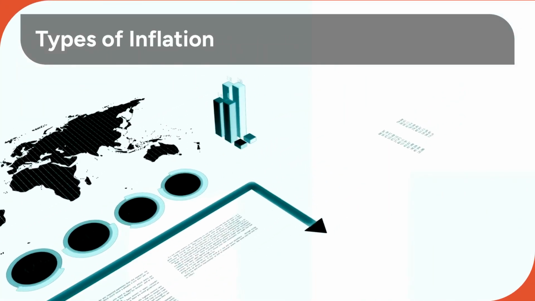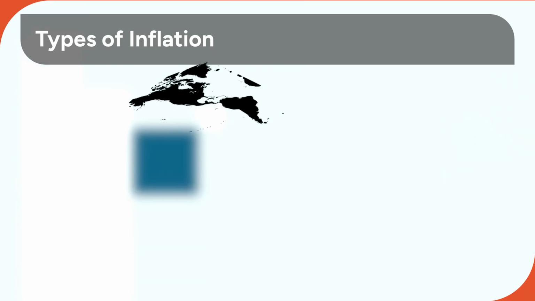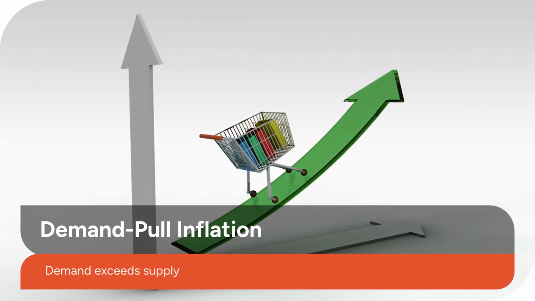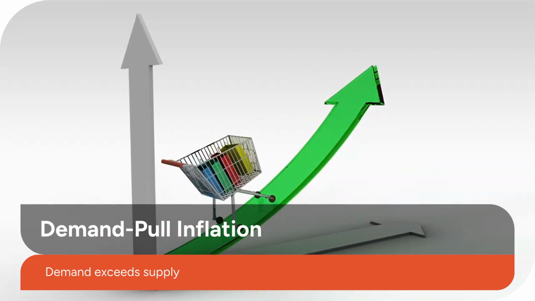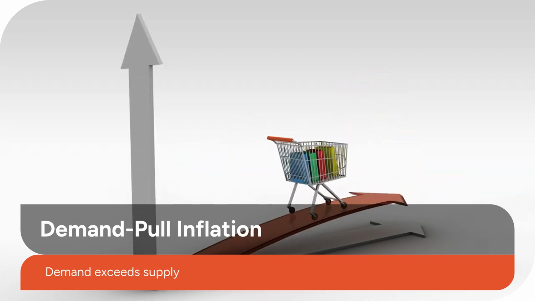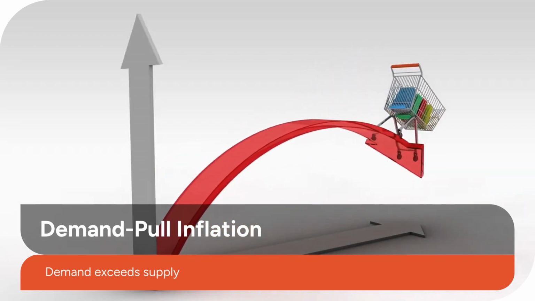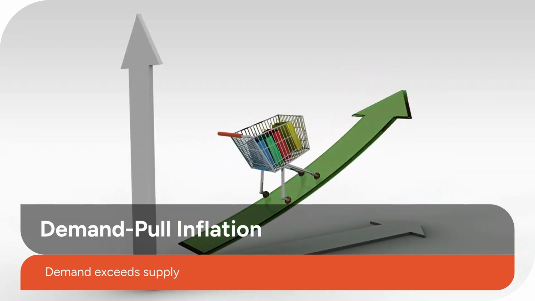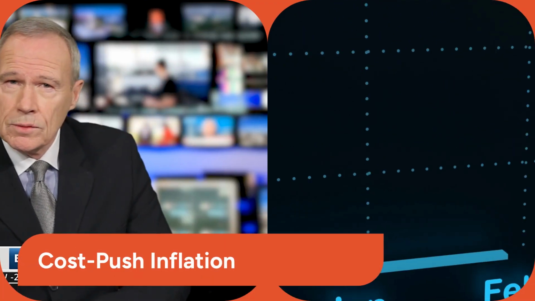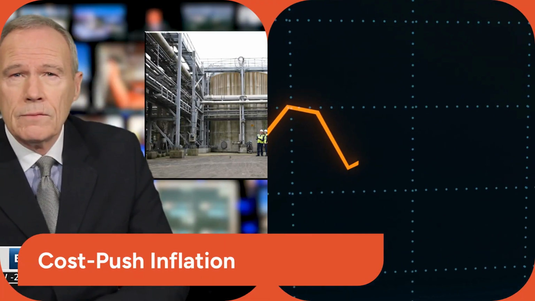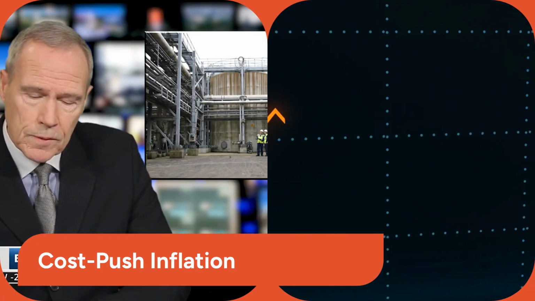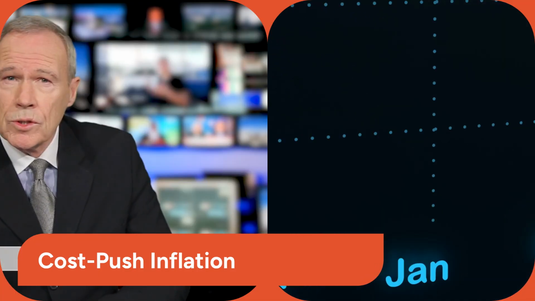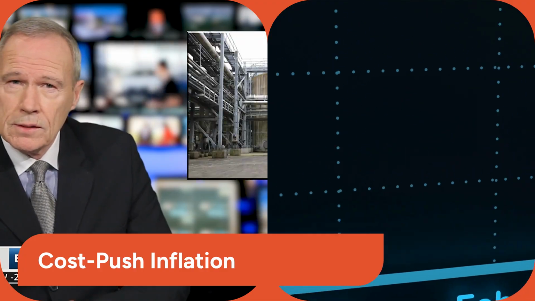Inflation isn't a single monolithic event. It comes in several key types, often driven by different economic forces. First, demand pull inflation occurs when aggregate demand exceeds the economy's ability to supply goods. This is typical during a strong economy, after government stimulus, or when interest rates are low. Next is cost push inflation, where rising production costs force businesses to pass higher expenses onto consumers. Think sharp increases in oil prices, wages, or raw material costs.